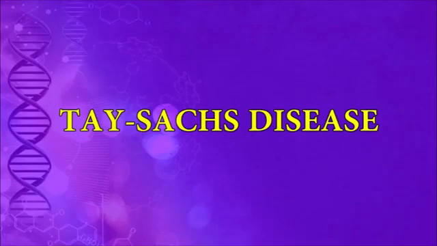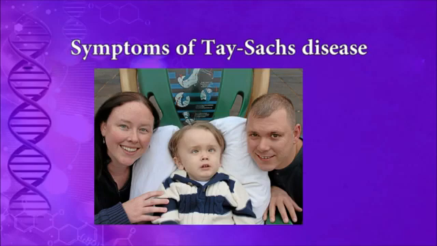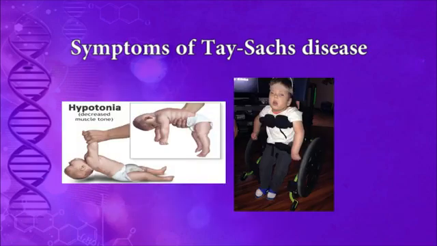4. Tay-Sachs disease. This is another well-known autosomal recessive early onset disorder. This disease is mainly associated with the progressive destruction of nerve cells in the brain and spinal cord. This disease is very rare in the general population.